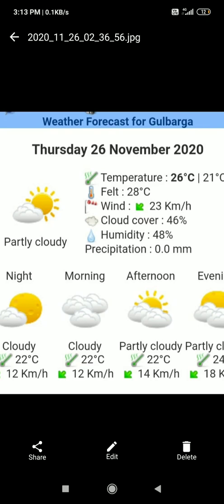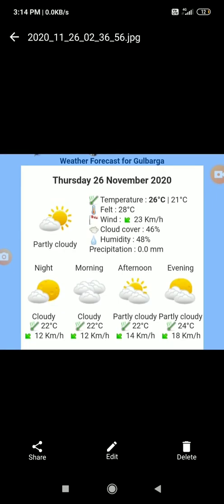Then humidity. So what is humidity? The moisture, means water vapor present in the air, is called humidity. So when the wind is blowing, if you are feeling cool, it means the humidity is there. If it is a dry day, humidity is not there, the water vapor is not present in the wind. Then we will say it is a dry wind.